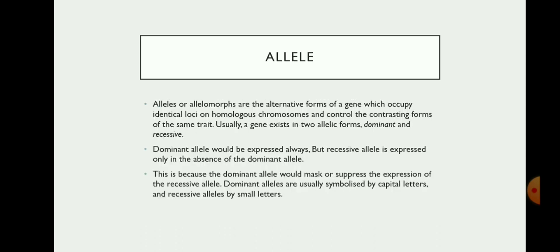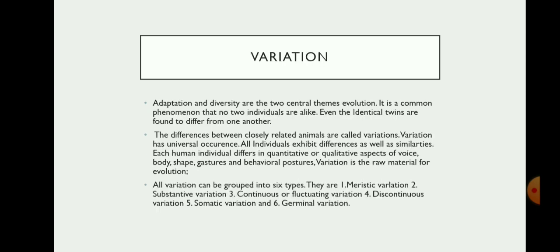Alleles or allelomorphs are alternative forms of a gene which occupy identical loci on homologous chromosomes and control the contrasting forms of the same trait. Usually a gene exists in two allelic forms, dominant and recessive. A dominant allele is always expressed, but a recessive allele is expressed only in the absence of the dominant allele. This is because the dominant allele masks or suppresses the expression of the recessive allele. Dominant alleles are usually symbolized by capital letters and recessive alleles by small letters.